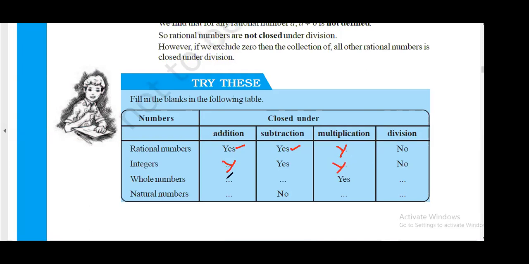Whole numbers: addition, yes. Subtraction, no. Very good. Division, no. Natural numbers are the same as whole numbers. Addition yes, subtraction no. Multiplication, tell me. Yes. Division, no. Got it, everyone? So this is your closure property.